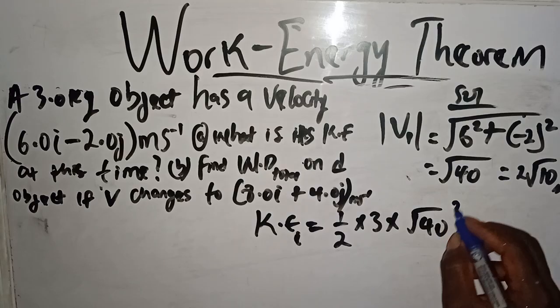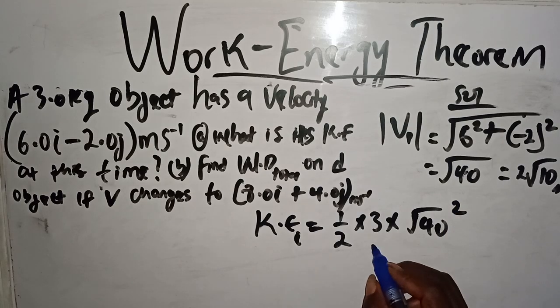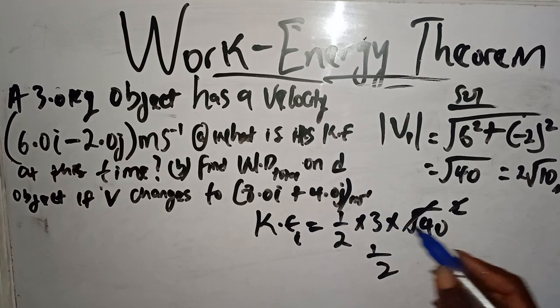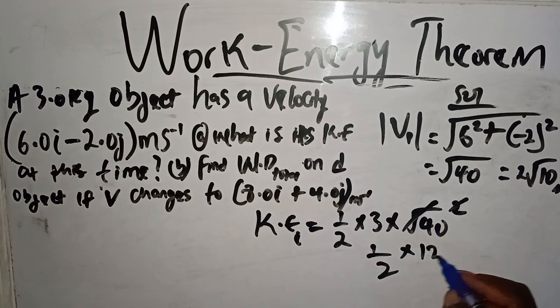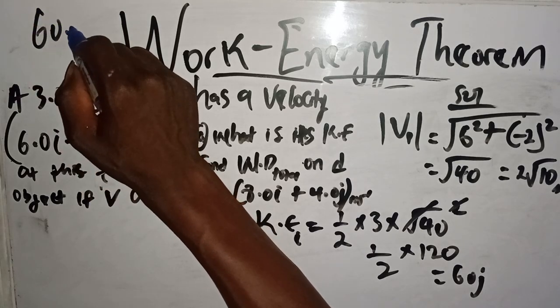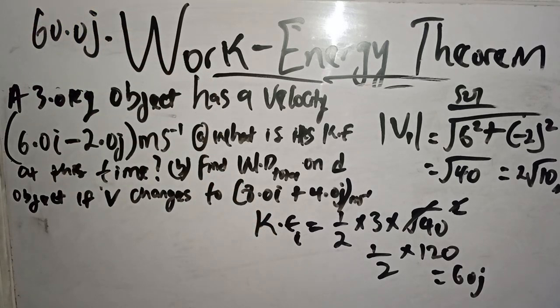Root 40 square. So this gives us 1 over 2. Root 40 square is 40 because square cancels root. 3 times 40, that's 120, divided by 2. So that's 60 joules. So we have 60.0 joules as the initial kinetic energy.